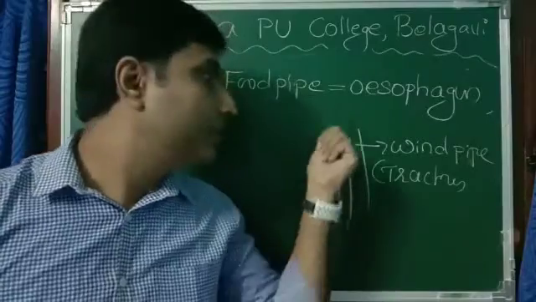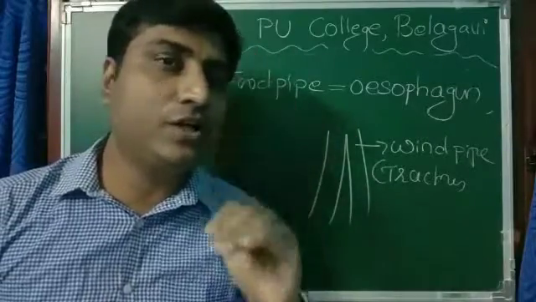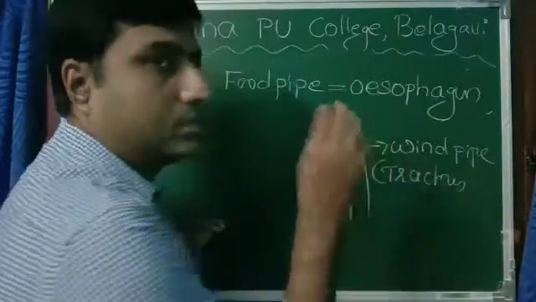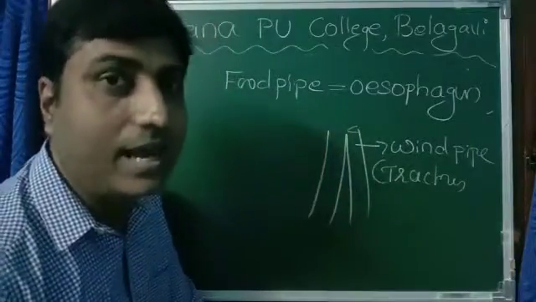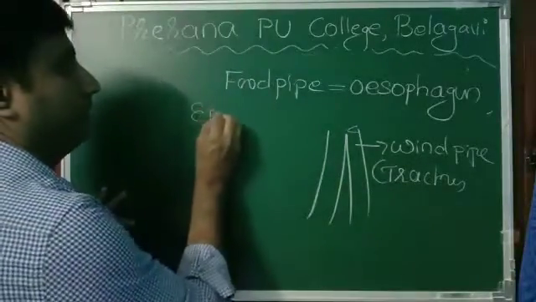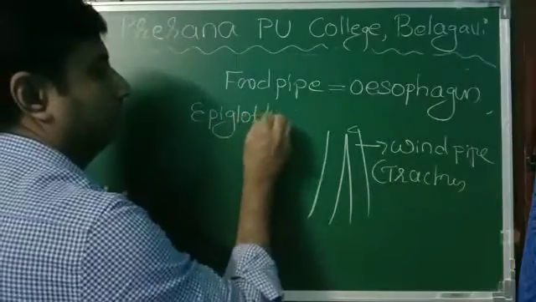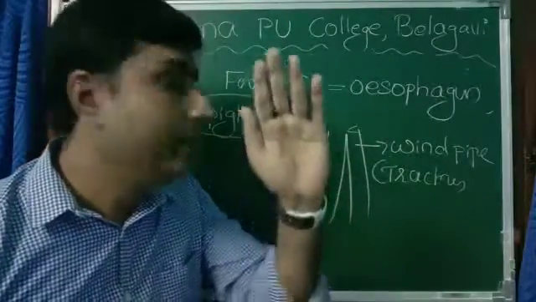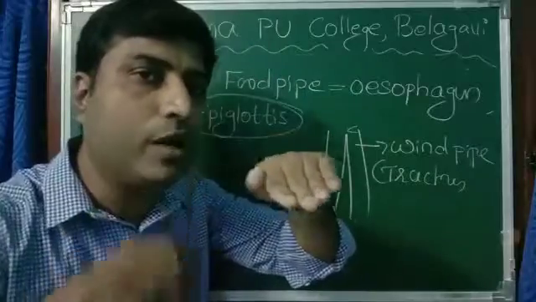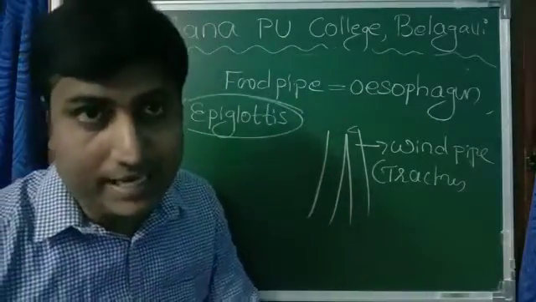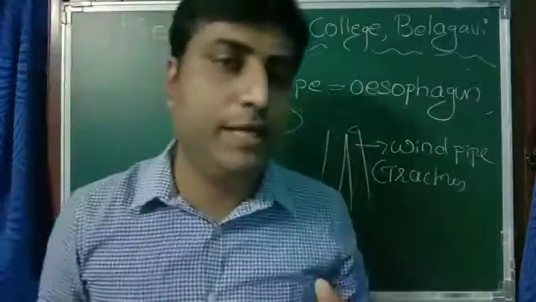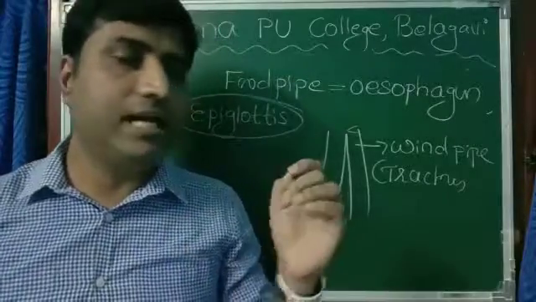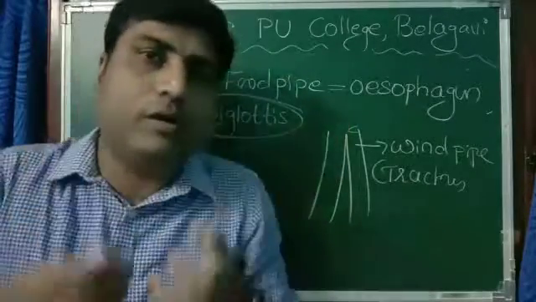How can it be managed? Here we have one flap-like structure that closes the wind pipe while swallowing the food. When you are swallowing the food, it closes the windpipe, and that structure is called the epiglottis. It just closes the windpipe while swallowing. That's why it is said that while having food, we should not speak or laugh or anything. Because sometimes the mechanism fails, and even if a small particle of food enters into our trachea, we struggle a lot.